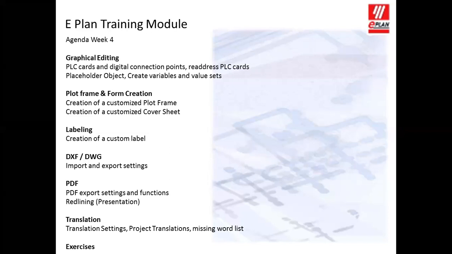And in week 4, with the schematics already created, we try to utilize the plot frame and how it is printed, then the drawing conversion, the PDF conversion, and finally translation. ePlan supports I think 11 or 12 languages for translating the drawing.